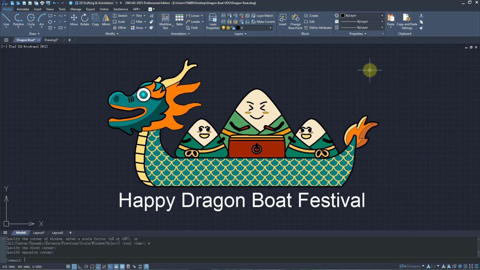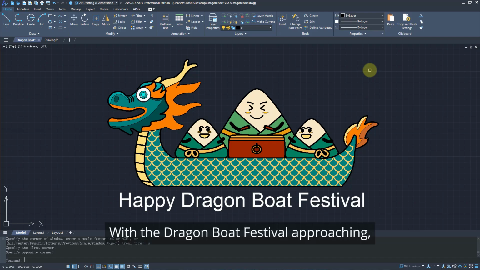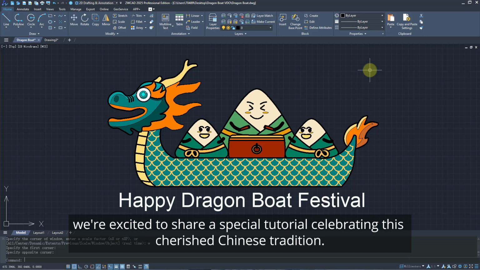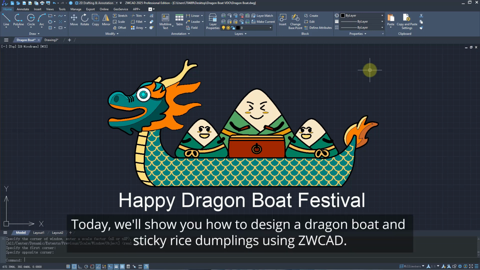Hello everyone! With the Dragon Boat Festival approaching, we're excited to share a special tutorial celebrating this cherished Chinese tradition. Today, we'll show you how to design a dragon boat and sticky rice dumplings using ZWCAD.